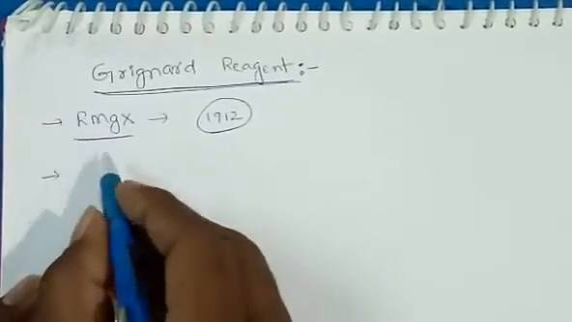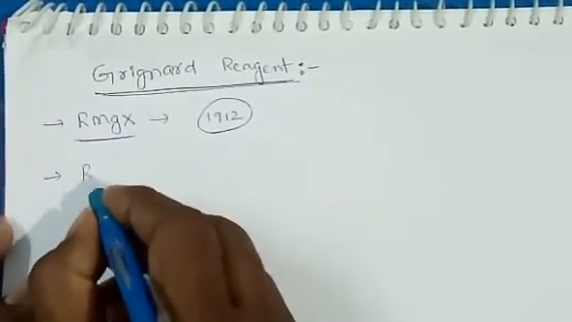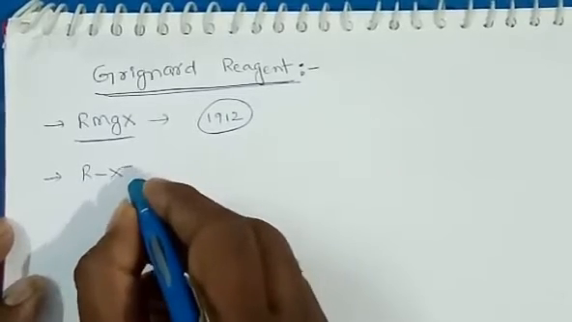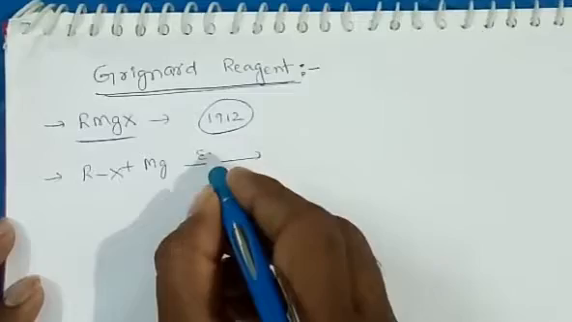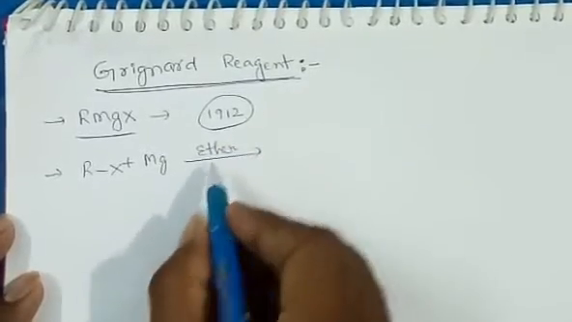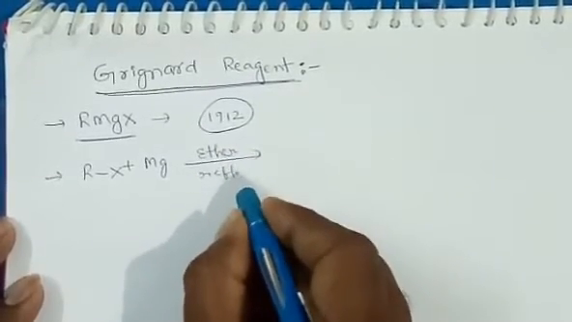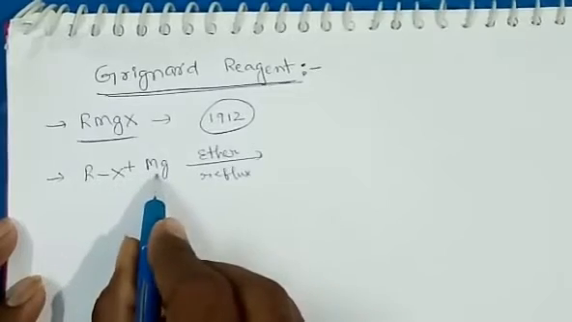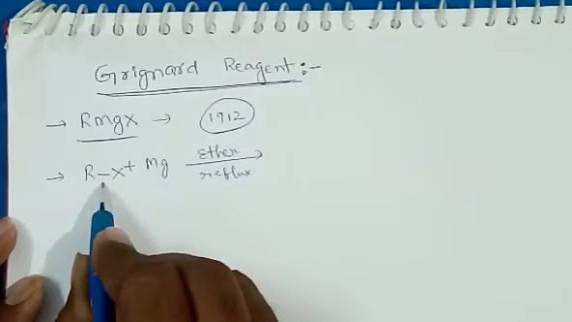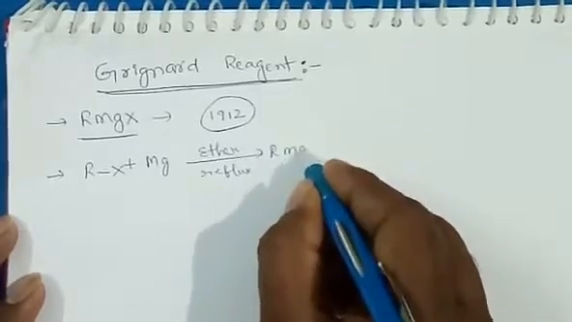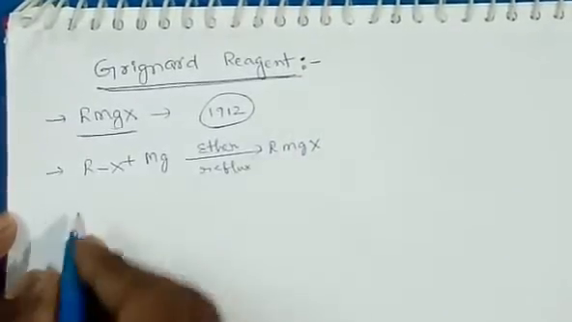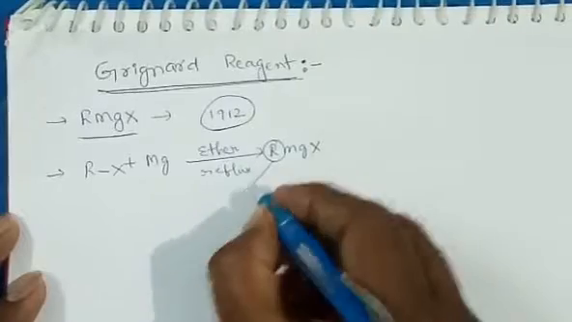Synthesis of Grignard reagent is like this. Whenever an alkyl halide reacts with magnesium in the presence of dry ether, when we reflux magnesium metal with alkyl halide in ether, we will get the Grignard reagent. Here R is an alkyl group.